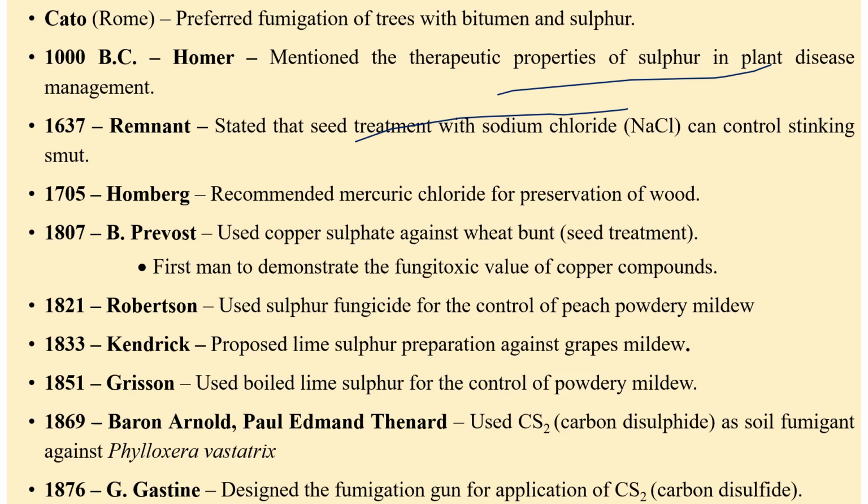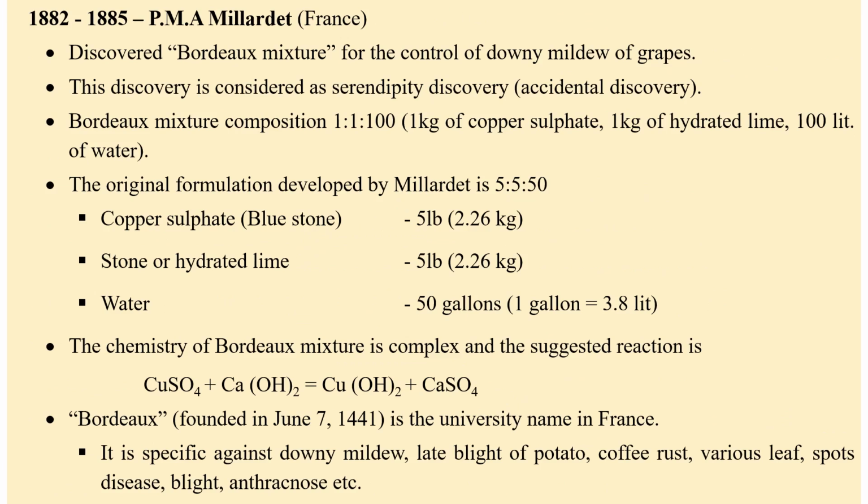So please remember: Holmberg recommended mercuric chloride for the preservation of wood. Prevost, copper sulfate against wheat bunt. Robertson, sulfuric acid for the control of peach powdery mildew. Kendrick proposed lime sulfur preparation against grape mildew, boiled sulfur for the control of powdery mildew. Garrison, Arnold, and Edmund Thenard used carbon disulfide for soil fumigation against Phylloxera vastatrix. And Gaston designed the fumigation gun for the delivery or application of carbon disulfide. And P.M.A. Millardet, we might have studied this man, he is the one who discovered Bordeaux mixture.